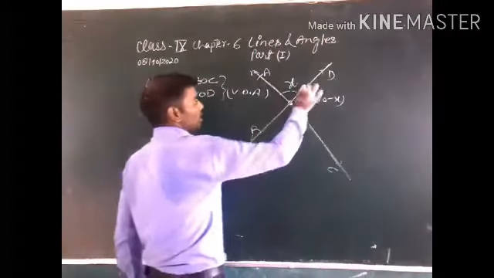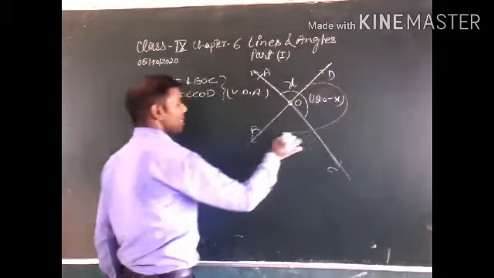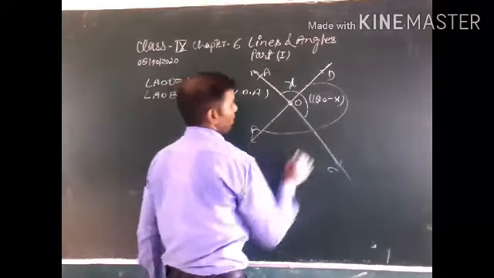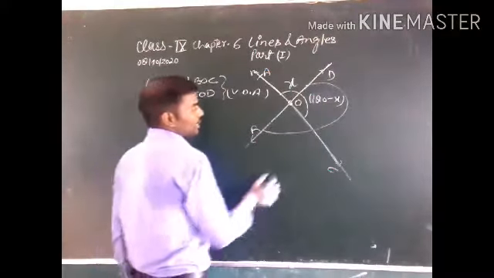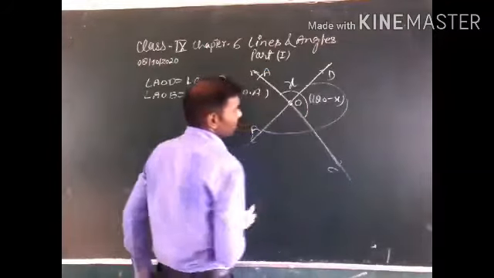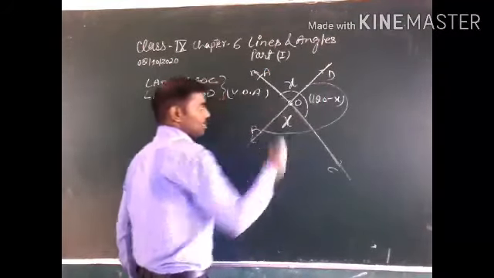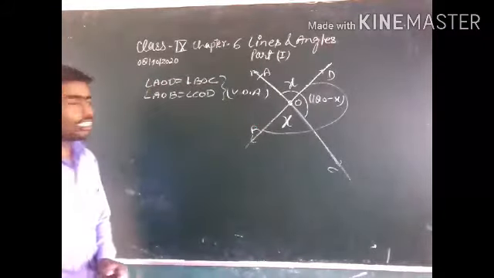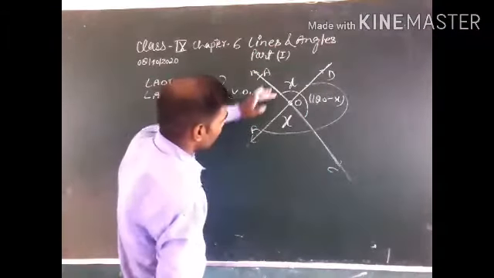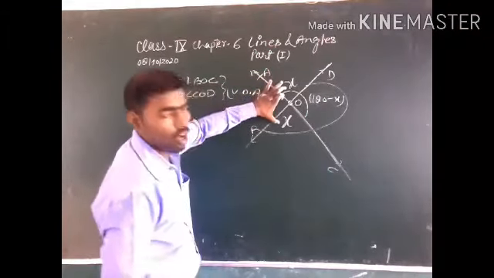It means this whole part is 180, and this part is 180 minus x. It means this part is x. Now you can easily see that this is x and this is also x.